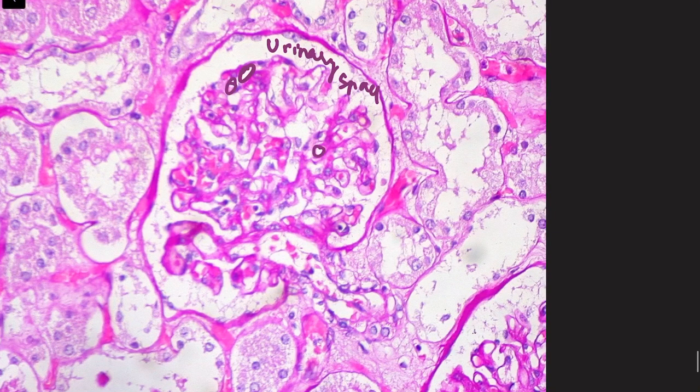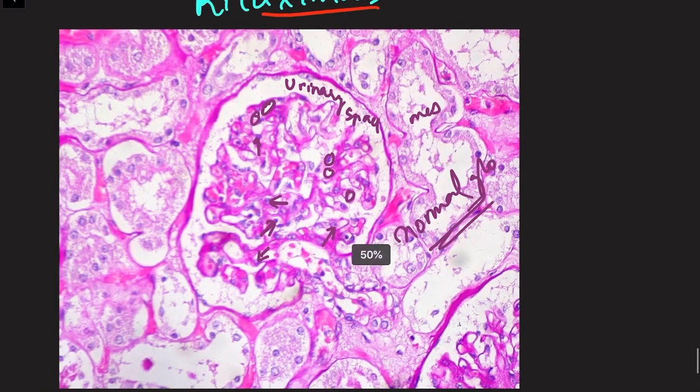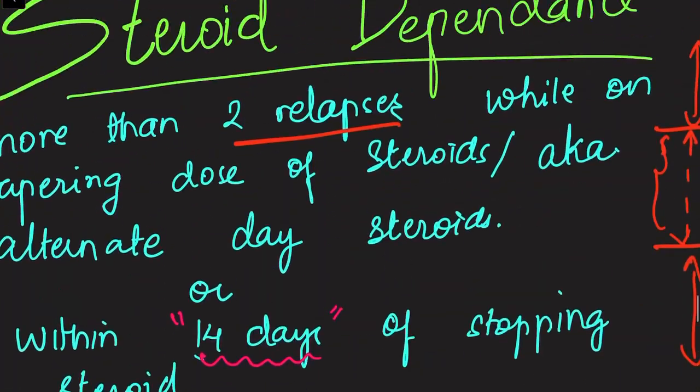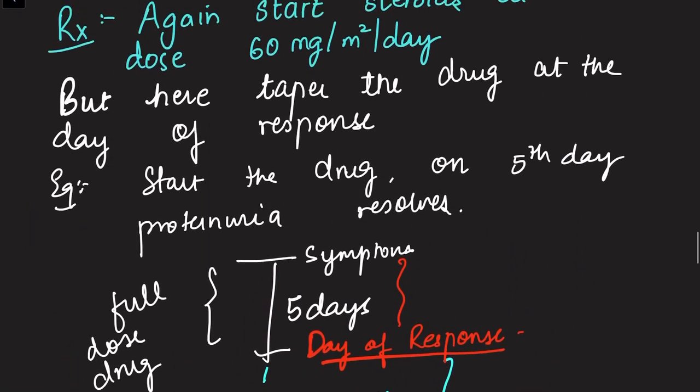These blue cells are mesangial cells, and I can also clearly see some endothelial cells, the endothelial nucleus. So this is basically a normal glomerulus, and this type of light microscopy is also seen in minimal change disease.